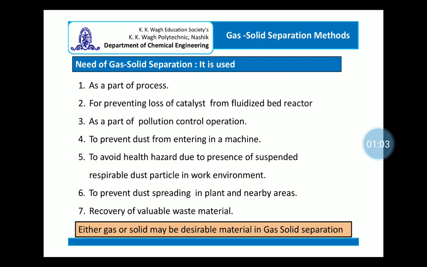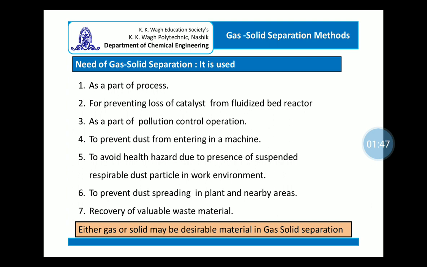This gas solid separation is used as a part of a process. For example, in pneumatic conveying, after the solids are discharged at the desired location, the air used for conveying, whenever it is to be dispersed into the atmosphere, if it is dispersed as it is, then the fine particles may exit along with the air, which may create a problem for the people working in that area, or the solids may get dispersed into a nearby area.